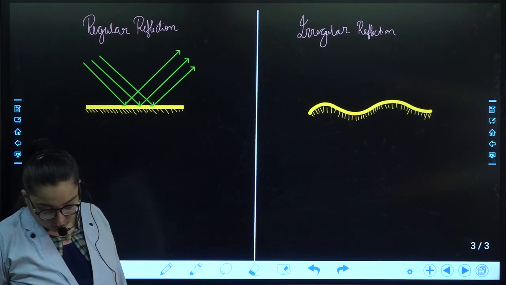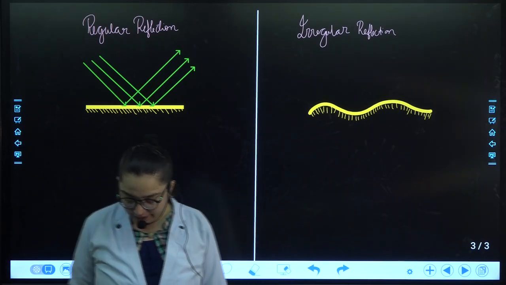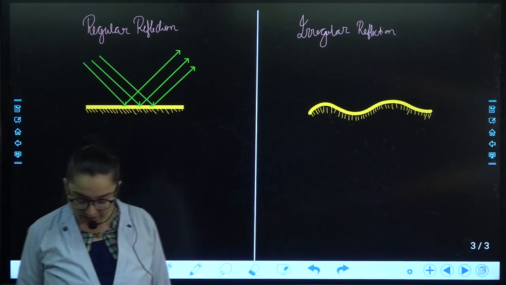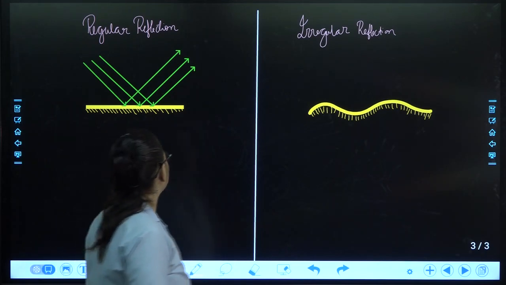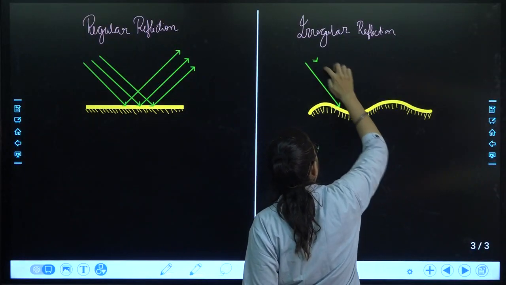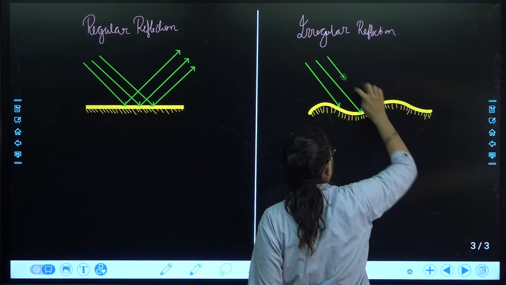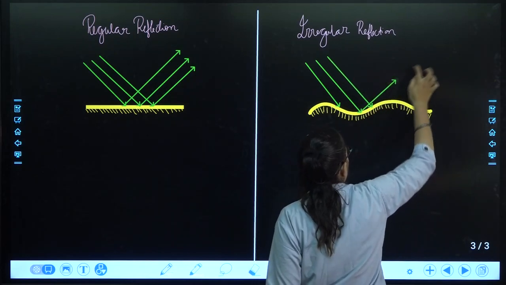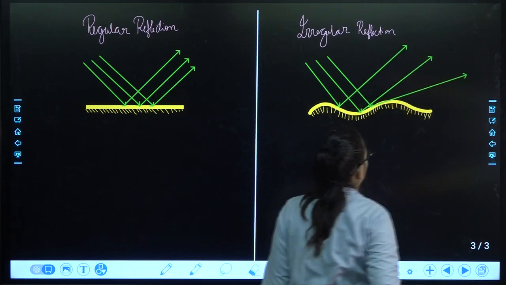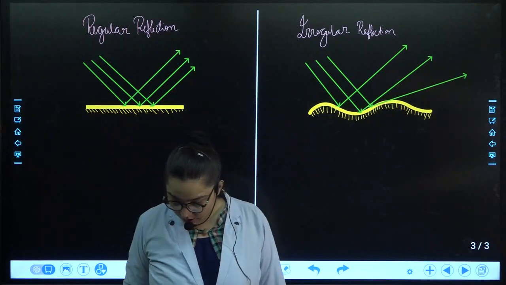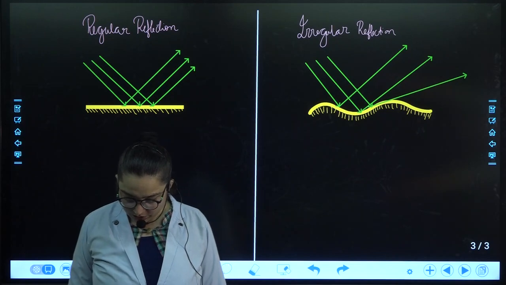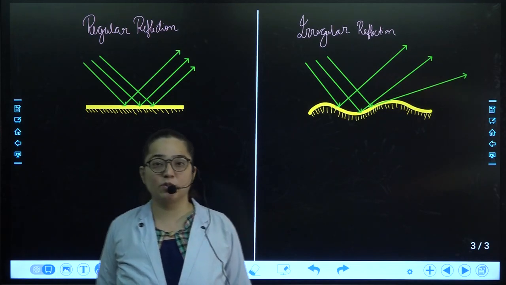When the ray of light is falling on the smooth surface, it will get reflected back along a particular direction. So on a smooth surface, sharp and clear image is obtained. On the rough surface, it will spread widely, so the sharp and clear image is not obtained. It will fall over the large area and the image is not sharp.